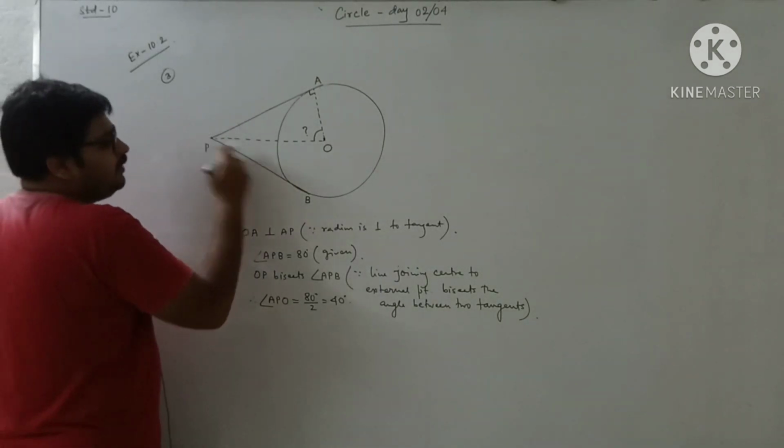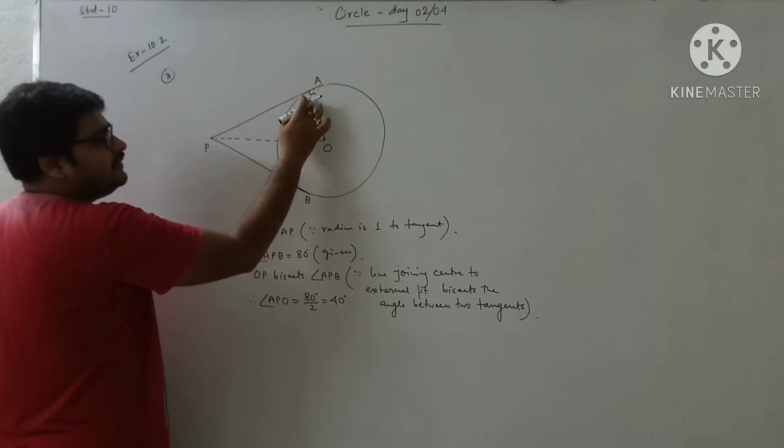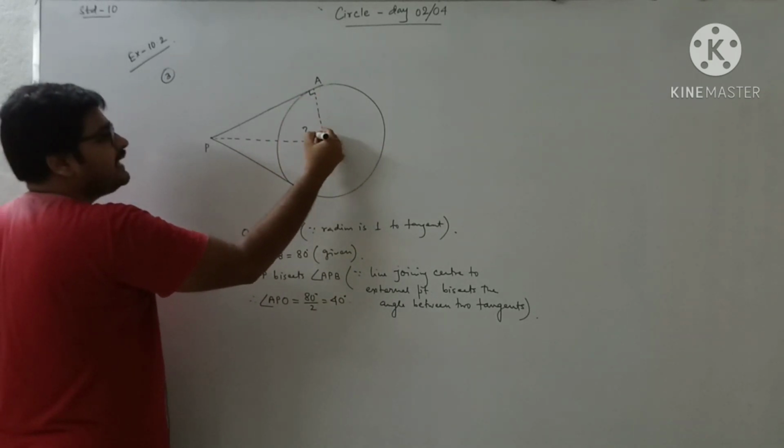So angle APO, what have I got? 40 degrees, and this angle is 90 degrees. So now I can easily find this angle.